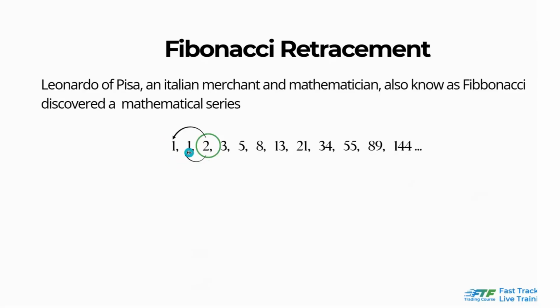So 1 plus 1 is 2. 1 plus 2 is 3. 2 plus 3 is 5. 3 plus 5 is 8. So on and so forth. Right? So now, how did we come up with the Fibonacci ratio?